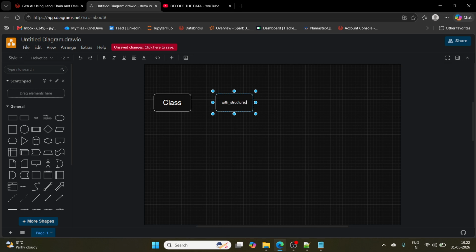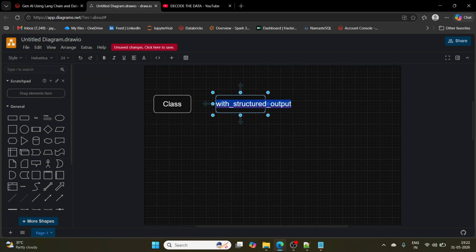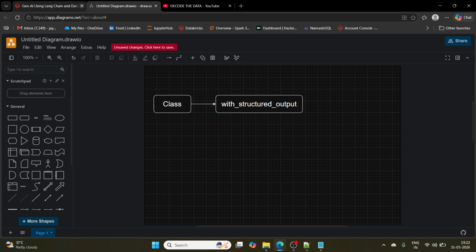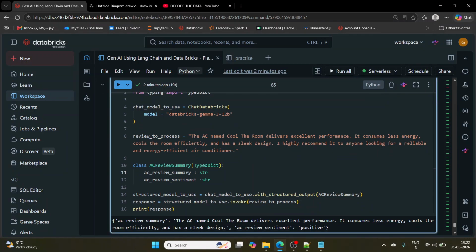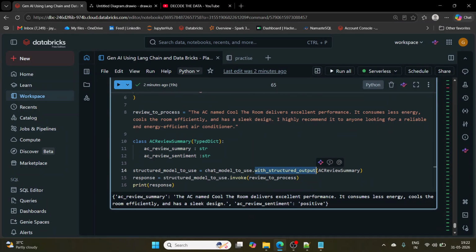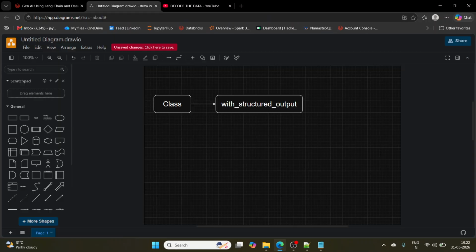With structured output. Okay, let me make this a little bigger, right? So that you will be able to see this, right? With structured output. So through this class, I'm giving it to with structured output. If you can see, I'm giving it to with structured output through the class I have defined, right? Now, in the backend, it creates the prompt, right? And this prompt extracts the structured output, right?